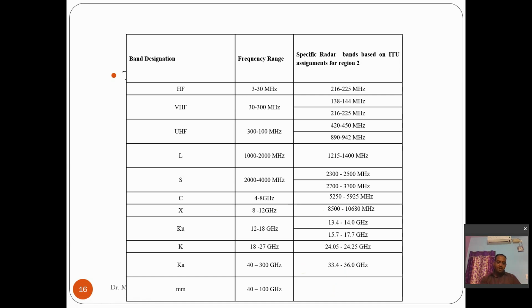On the whole, conventional radar uses frequencies from 220 megahertz till 35 gigahertz, and out of these frequencies, there are different bands, that is L band, S band, C, X, Ku, K, and Ka bands. These are the broad range of bands that can be used for radar communication. I hope you understood this. You can refer to it later from this screen.